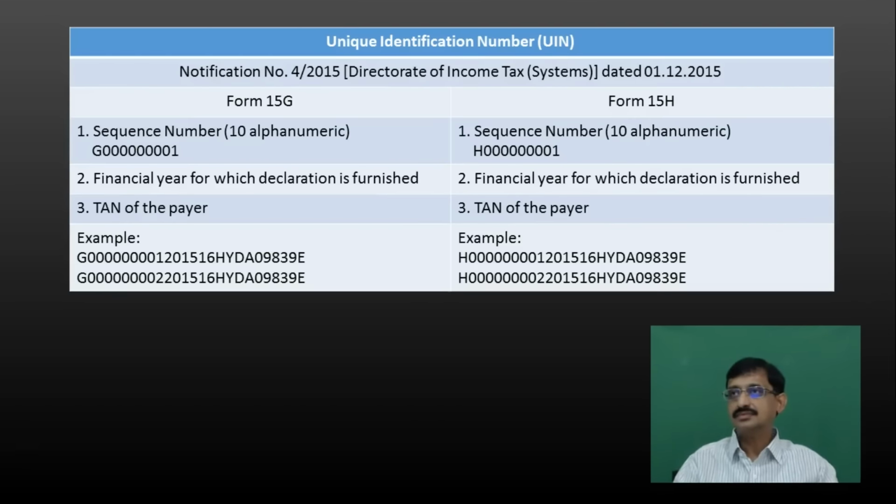There it is. Here, the first 10 digits are the running serial number, starting with G for 15G and starting with H for 15H. Thereafter, you have 2015-16, the financial year for which this particular declaration is received, and thereafter you have the TAN number. So for the second one, you will get G followed by 8 zeros and 2. Thereafter 15-16 and thereafter the TAN number. So this 1, 2, 3 will be the serial number. So this is how the unique identification number is to be structured.